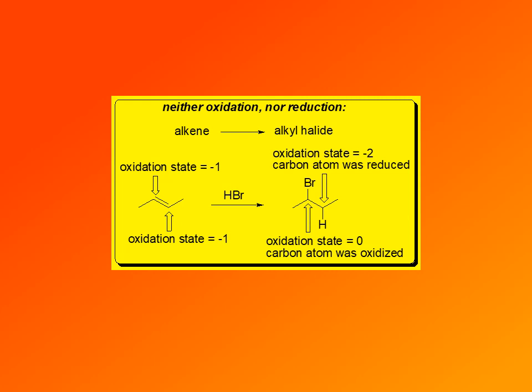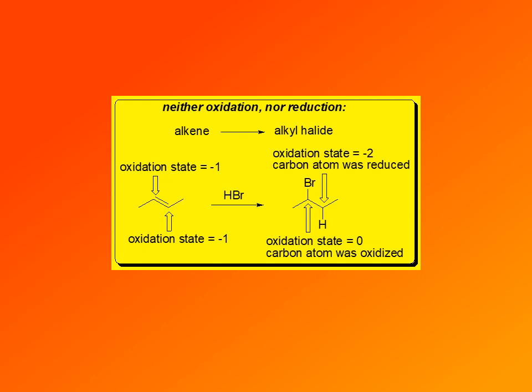And so in this case, when we consider the 2 carbons of the double bond, you can calculate the oxidation state of each carbon atom, and you will find that each carbon of the double bond has an oxidation state of -1. After addition of hydrogen bromide has been completed, now we have 2-bromobutane as the product. So we consider 2 carbons, carbon 2 that now carries the bromine atom, and carbon 3 that now has another hydrogen attached to it. We can see that carbon 2 now has an oxidation state of 0. So this carbon atom, carbon 2, went from -1 to 0.